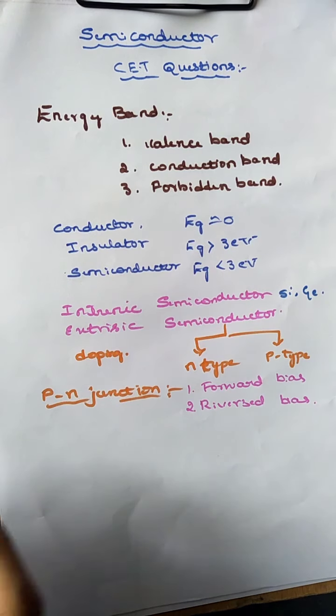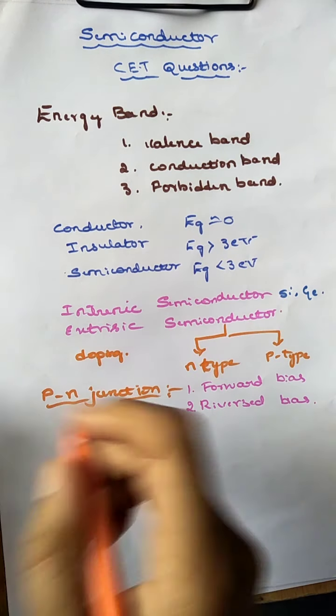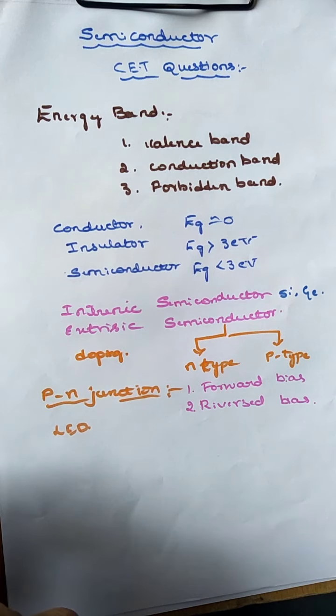Next are the optoelectronic junction devices: the light emitting diode, photodiodes, and solar cells. A light emitting diode is a p-n junction diode that emits light when it is forward biased.